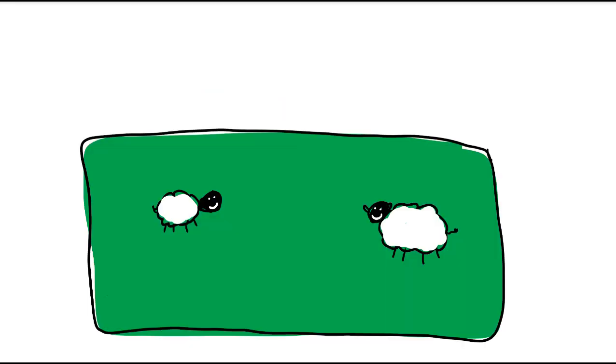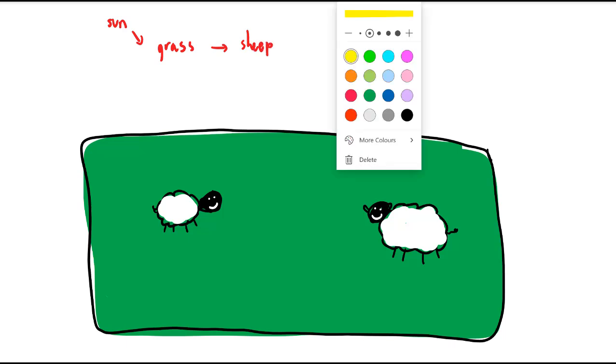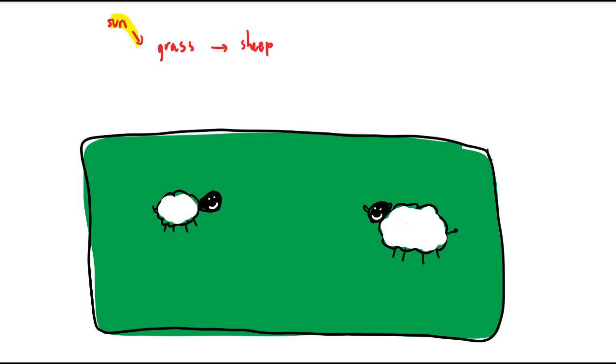So here we've got a field of grass with sheep in it. So the sun shines down on the grass and the sheep eat the grass. Now in terms of energy flow, the energy flows that way. But at each stage, energy gets lost.